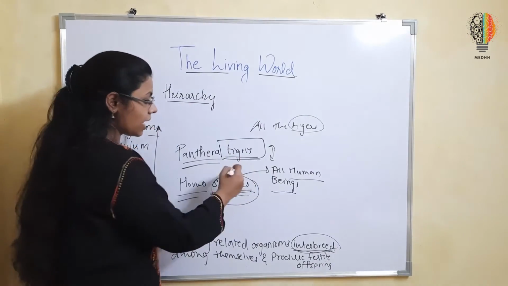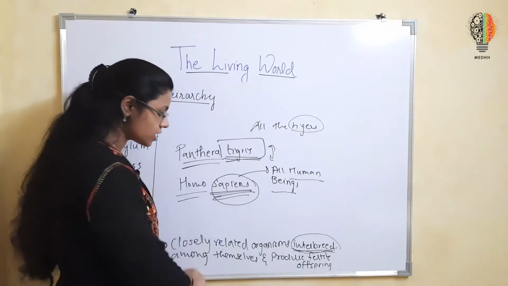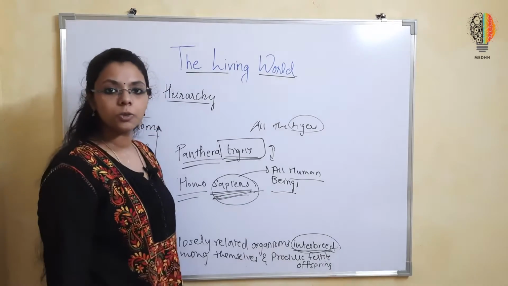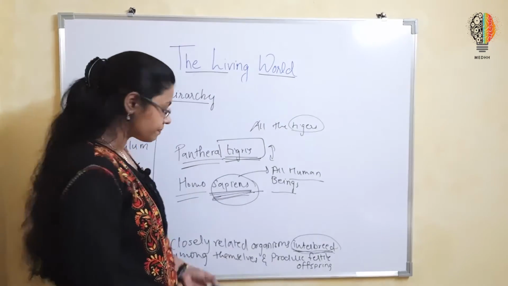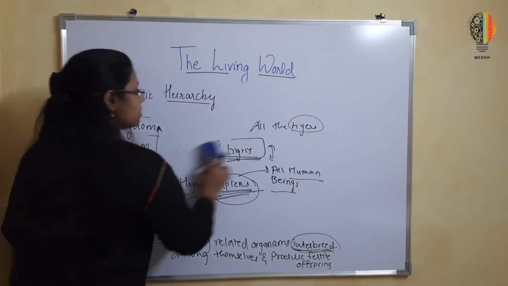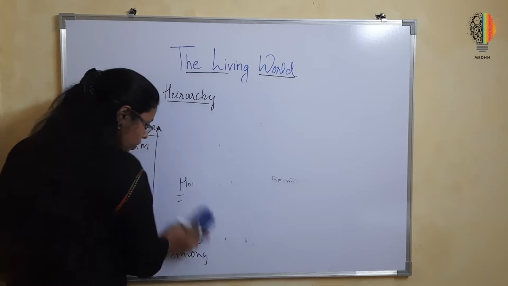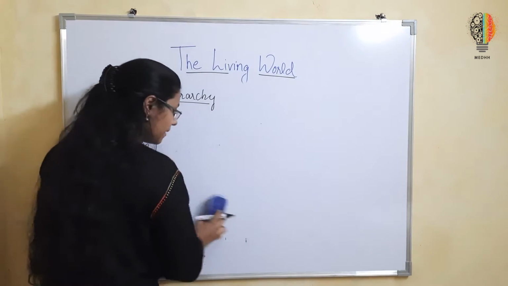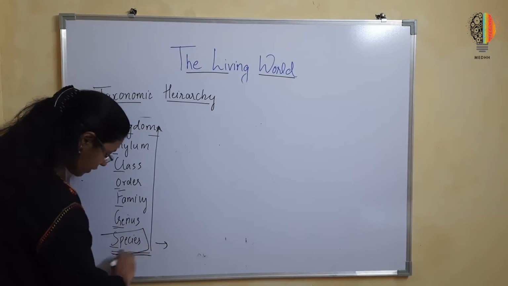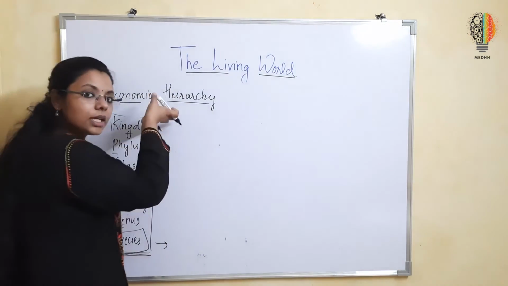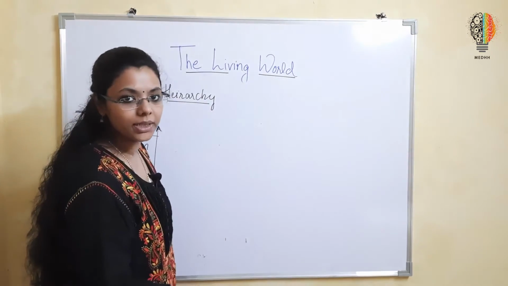You can understand this is a completely different species, and this is a completely different species. That was species. You need to understand the first definition of species, then the other things will be easier to understand.